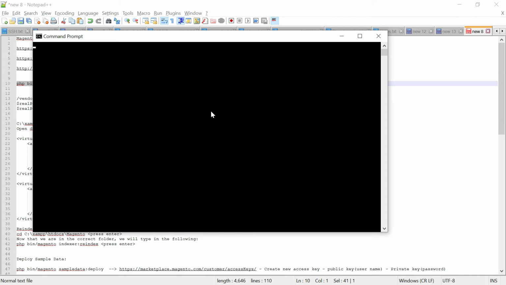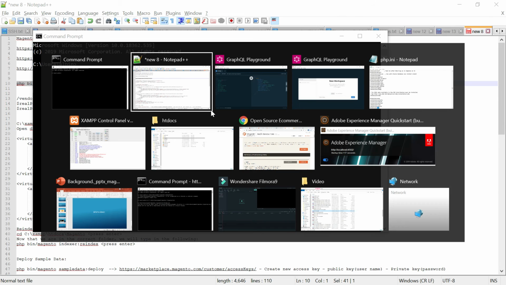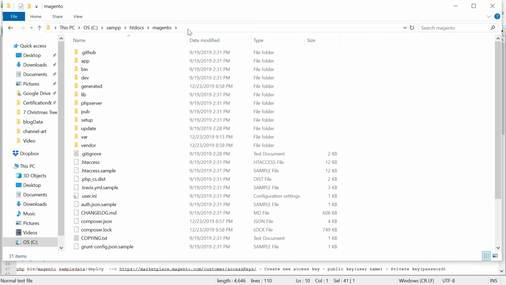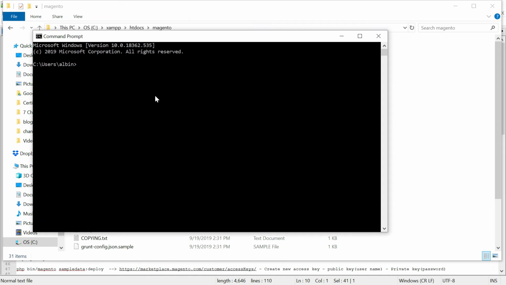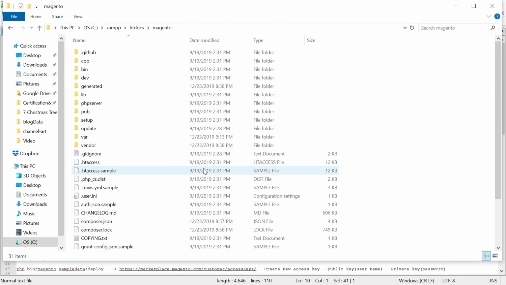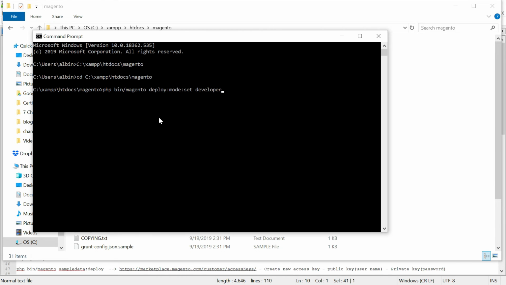Go into the command prompt, then cd to the Magento folder, htdocs Magento. You can see it in this folder, then execute the particular command. Anyway, I already completed it, so I am not going to execute. I can just show you. Yep, the command. This will change the mode to developer.